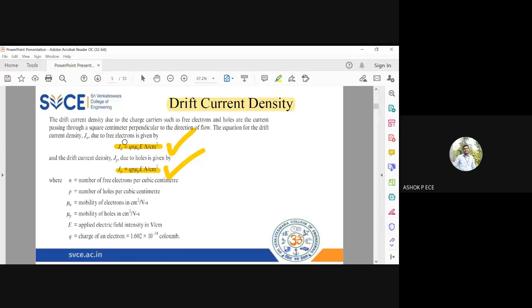So compared to holes, electrons will travel faster. So Jn will always be large compared to Jp. So one relation I can get from here: the current density due to electrons will be larger compared to the current density due to holes. So Jn will be very, very large compared to Jp.